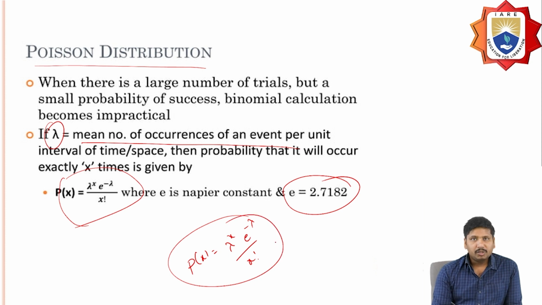Here lambda is the number of occurrences of the event per unit interval of time, and the probability of x occurrences is given by this equation, where e is called the Napier constant and its value is this one.